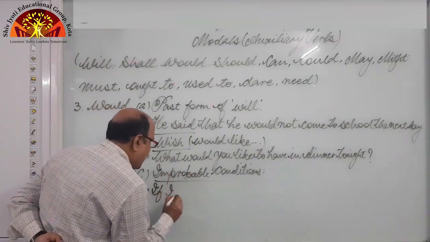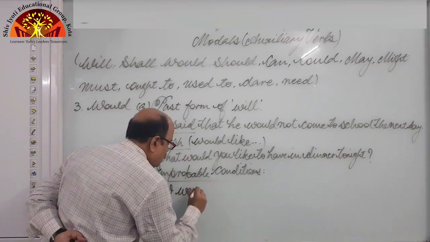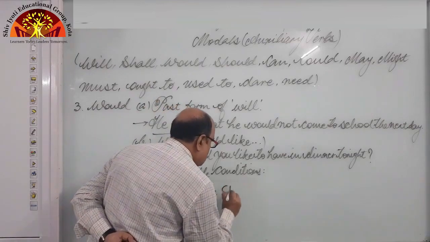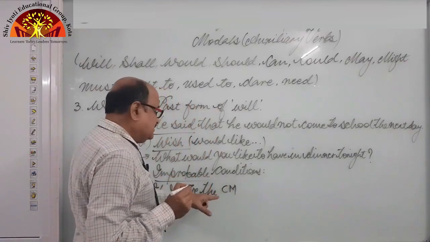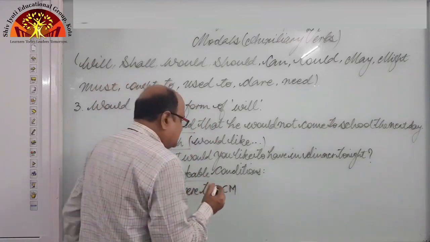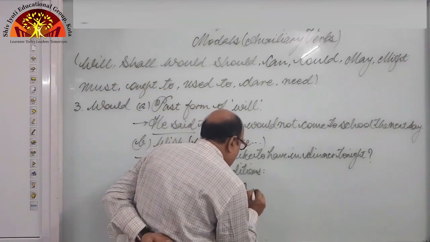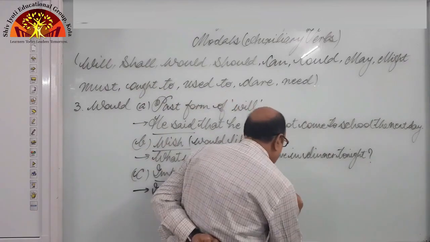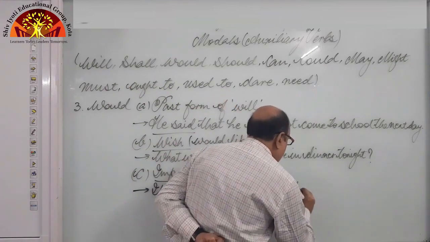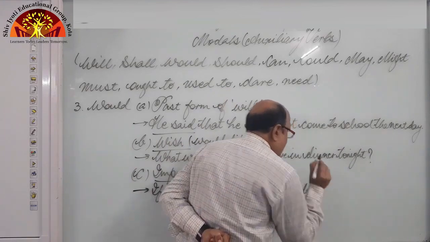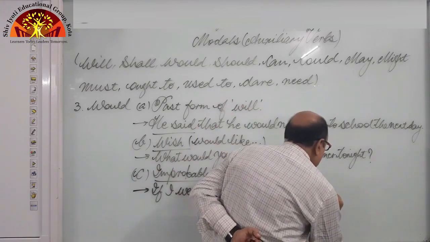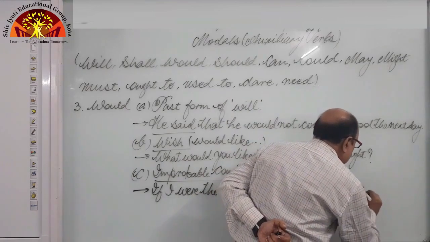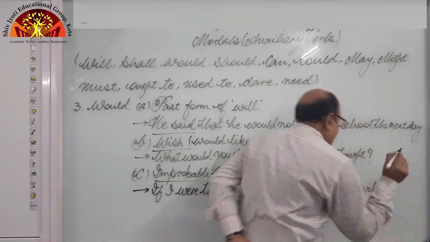Look here. If I were the CM, means Chief Minister. If I were the CM, I would abolish social evils.